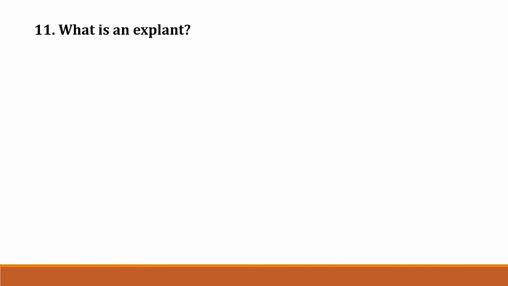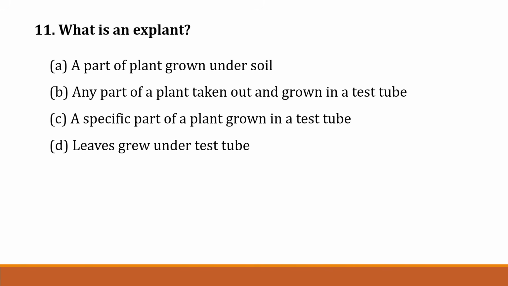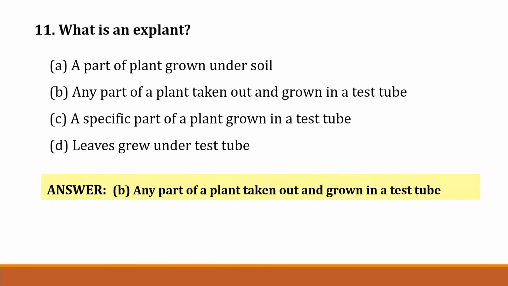Then question number 11. What is an explant? Option A. A part of a plant grown under soil. Option B. Any part of a plant taken out and grown in a test tube. Option C. A specific part of a plant grown in a test tube. Option D. Leaves grown under test tube. Correct answer is option B. Any part of a plant taken out and grown in a test tube.